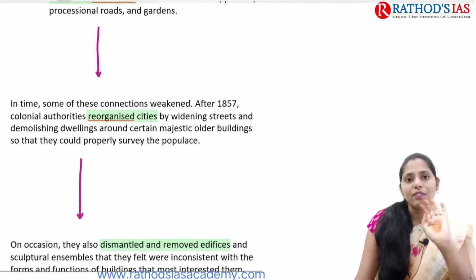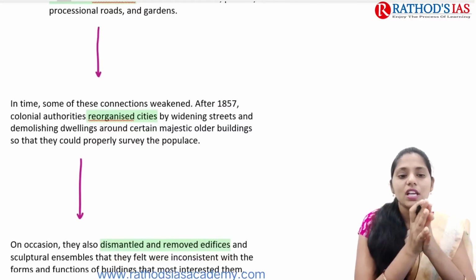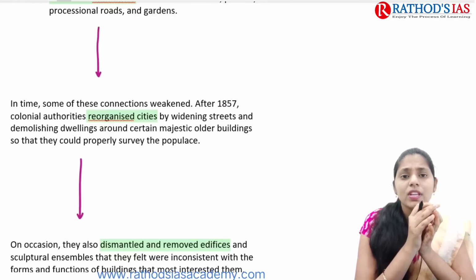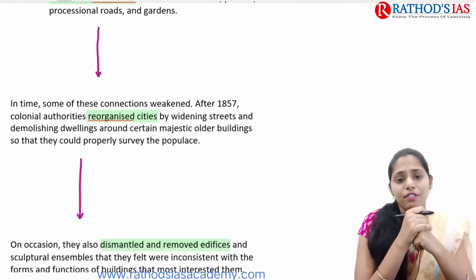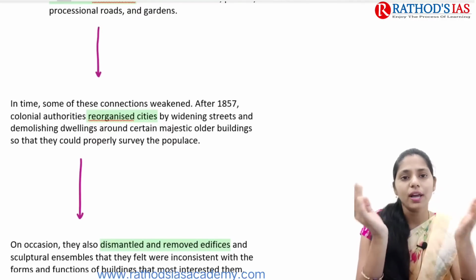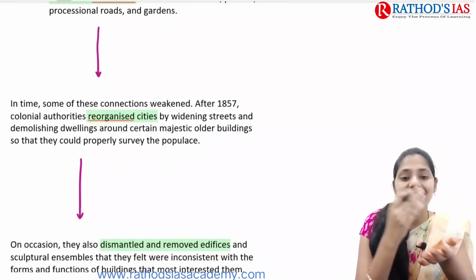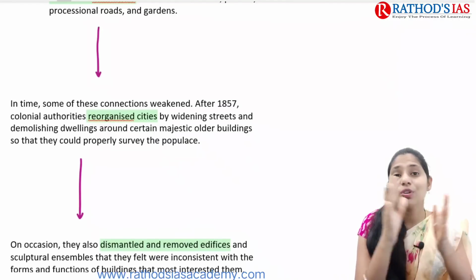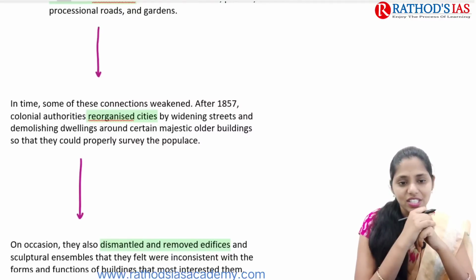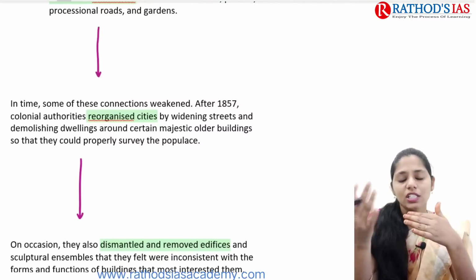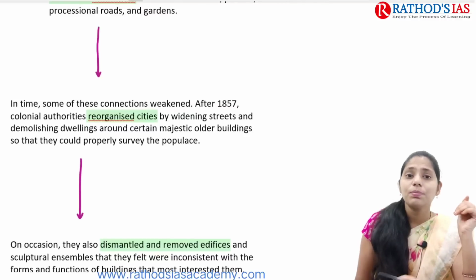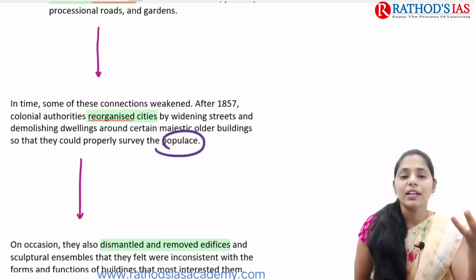After 1857, when we saw the Sipahi Mutiny, also called the First War of Independence, the Britishers came with a reorganizing of cities, the widening of streets, and the demolition of dwellings, etc., especially for proper administration.